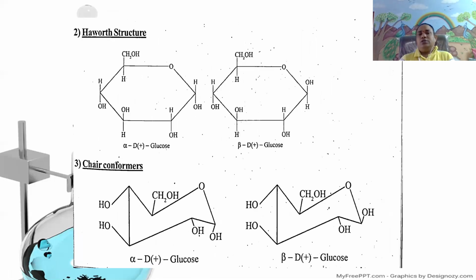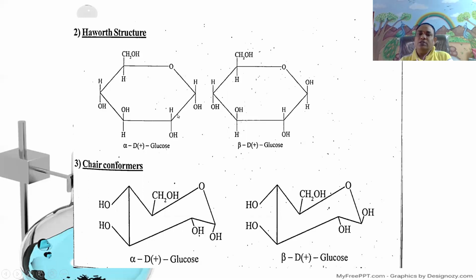Here are the Haworth structures. While writing the Haworth structure of alpha D-glucose, it is the first carbon, second, third, fourth, fifth carbon, sixth carbon. In the first carbon, hydrogen is on top and the hydroxyl group at the bottom. In the second carbon, hydrogen is on top, OH at the bottom.